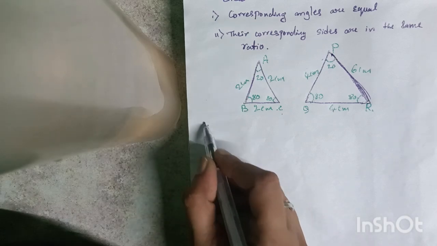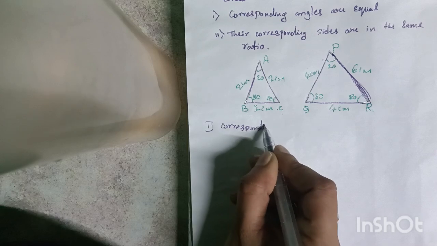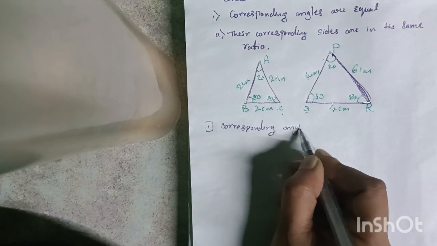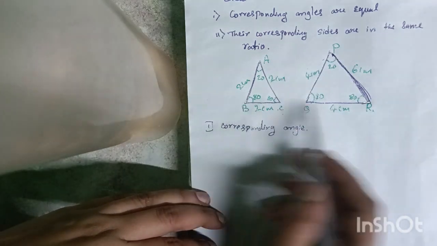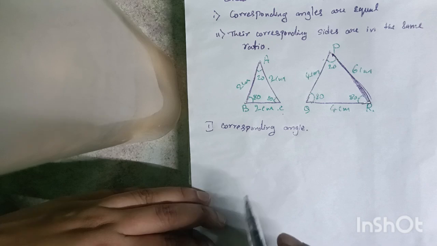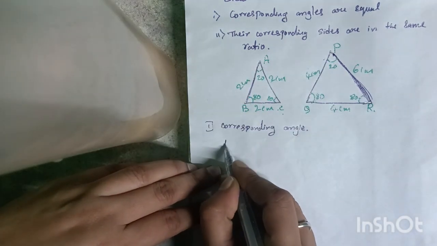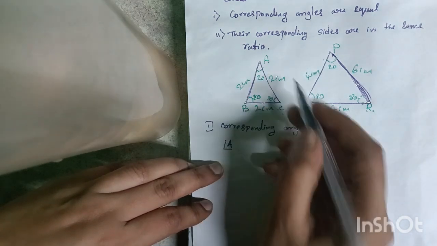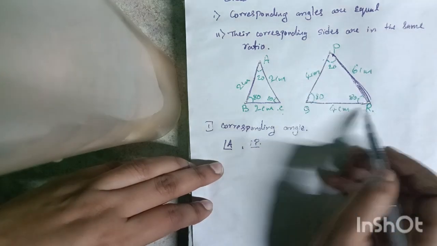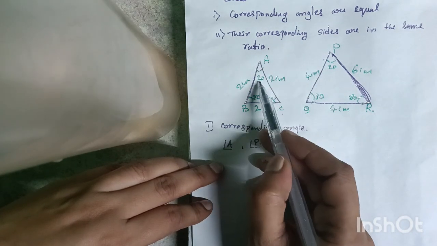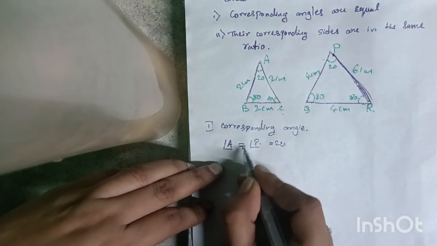What is the first condition here? We have to check corresponding angles. If they are equal, then it satisfies the first condition. In triangle ABC, angle A corresponds to angle P in PQR. Observe here, angle A is 20 degrees and angle P is also 20 degrees. Can we take angle A equals angle P?